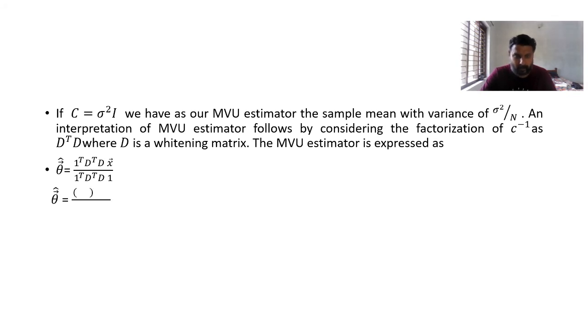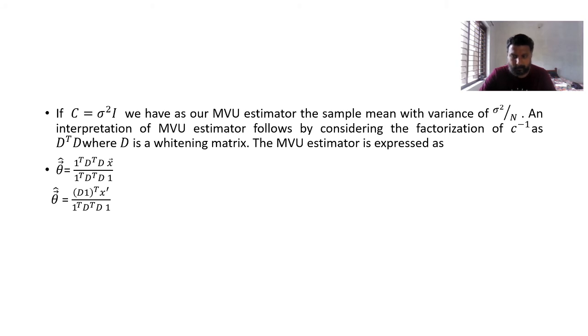So this will be (D1) the whole transpose into D x. It is not theta cap, it is A cap. Just change that mistake I did, it should be A cap. Theta is nothing but the true parameter. Here the parameter that we have to estimate is A. So please change it to A cap, not theta cap. So D1 transpose x dash divided by D1 transpose D1.